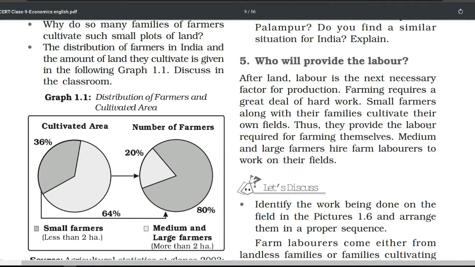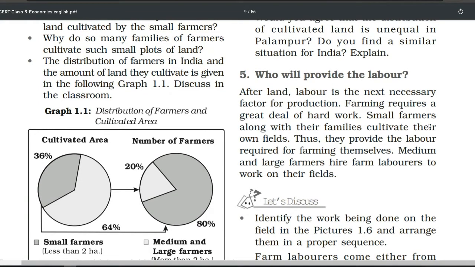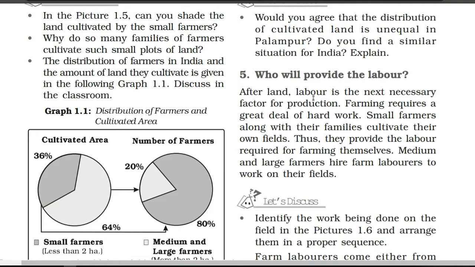And now next we have labor. So the heading is: who will provide the labor. After land, labor is the next necessary factor for production. So of course, after the land, labor is the next necessary factor. For every production, after the land, labor is required.